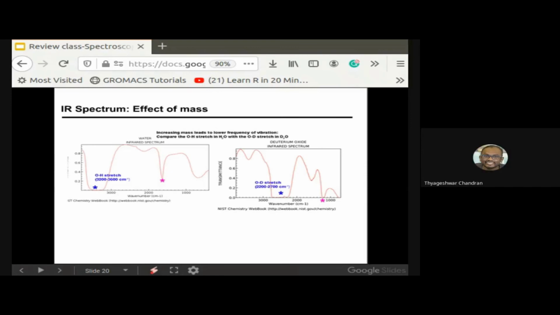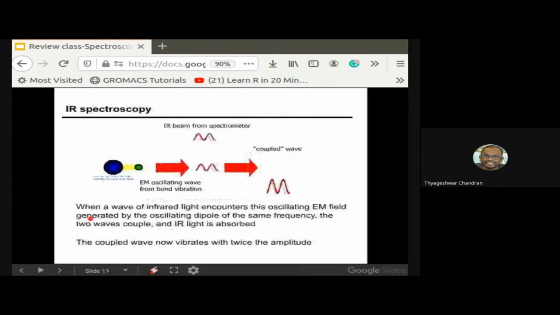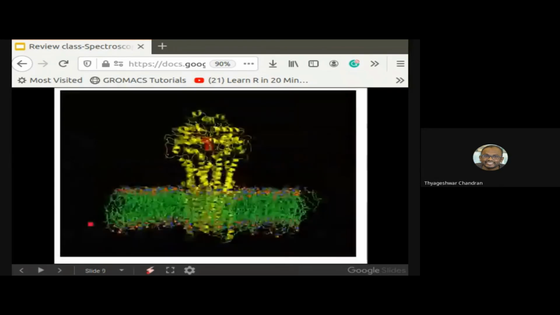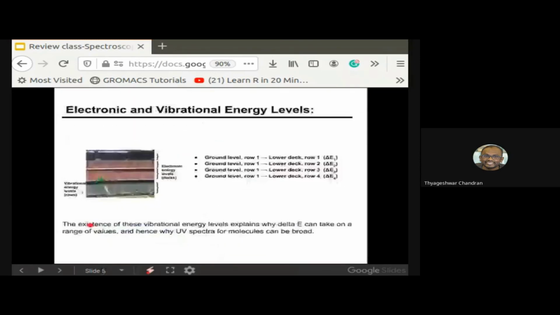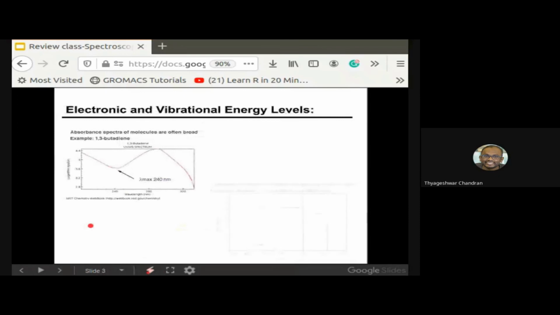Okay, yeah, this is basically the effect of mass. The D is almost 200 percent heavier compared to the hydrogen. And if you can see in the previous slide, I was mentioning this, the mass is going to be inversely proportional to the lambda. So some of the slide actually, which one? Okay, got it. You got it now? Yes. One minute.